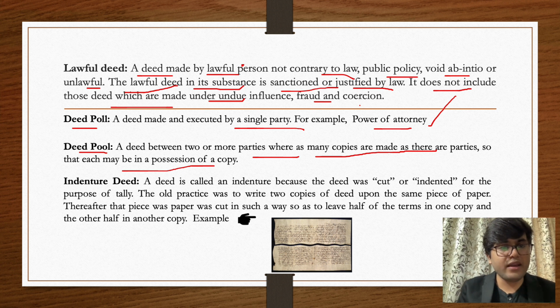So why I highlighted that term O and double O in that previous slide was because a deed poll is made by a single party and it is single O, and a deed pool has 2 or more parties and it is double O. It's basically a way to help you remember that deed poll has only one party and deed pool has 2 or more parties. Now indenture deed.